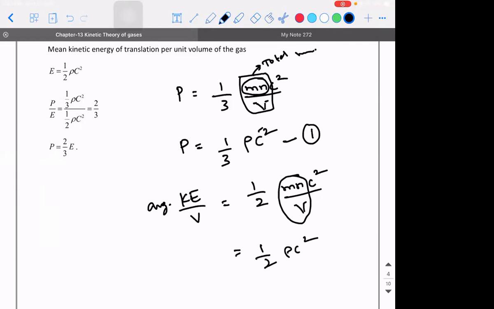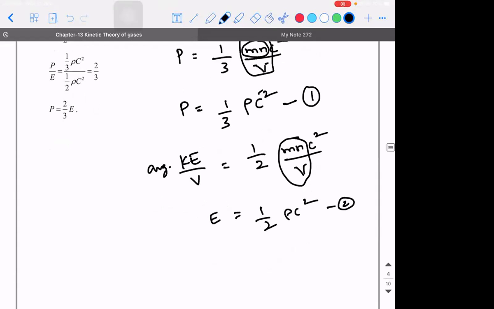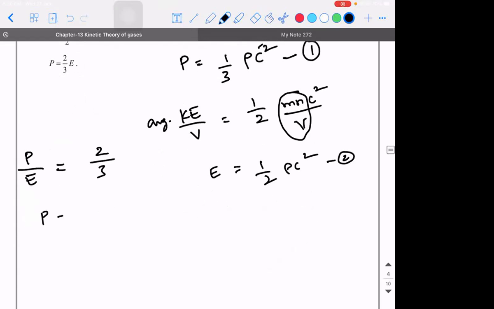It is half rho C square. So if I call the average kinetic energy per unit volume capital E, it is half rho C square. Pressure is 1 by 3 rho C square. So from 1 and 2, P divided by E is equal to 2 divided by 3. So P is equal to 2 by 3 times E.